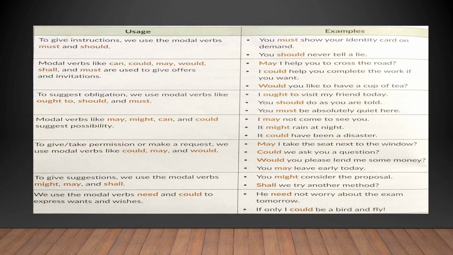Here's a list of more modal verbs with their usage and examples. Must and should are also used when we are giving instructions. For example, you must show your identity card on demand. You should never tell a lie. We are giving an instruction. Modal verbs like can, could, may, would, shall, and must are used to give offers and invitations. So remember, we are using must for necessity, for instructions, and also for giving offers and invitations.